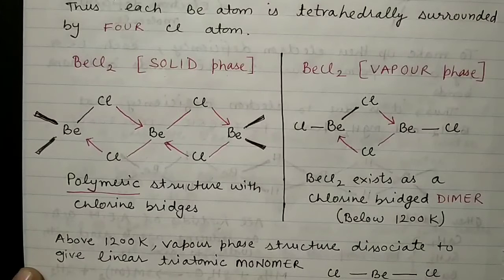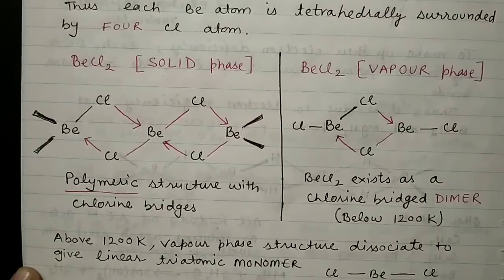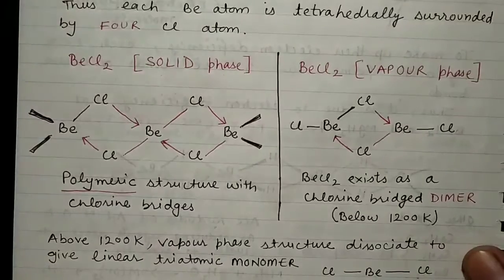Here 3 atoms are there, and that's why this is a triatomic monomer, and they form a single straight line molecular form. So this is called the monomeric form. It is going to form at high temperature, where BeCl2 exists as a monomer.